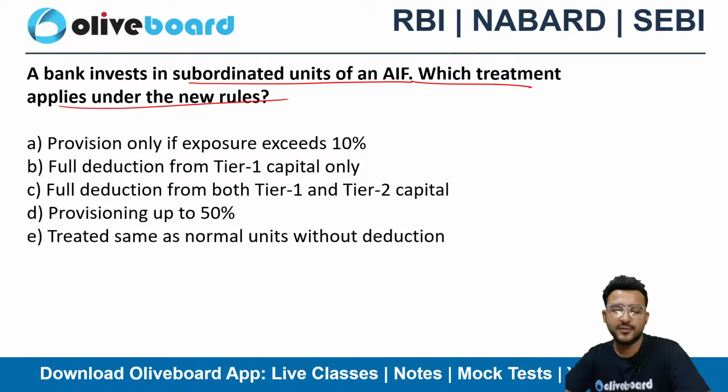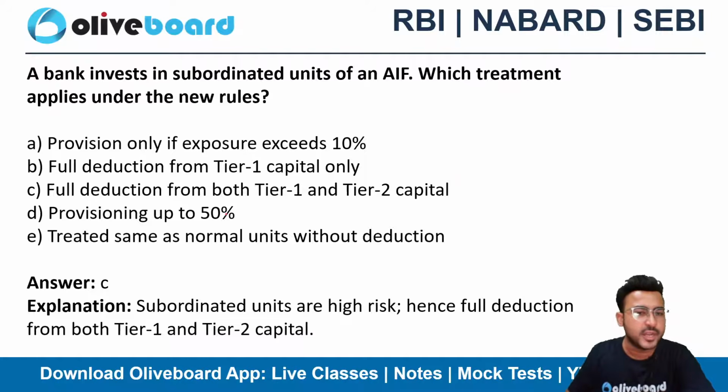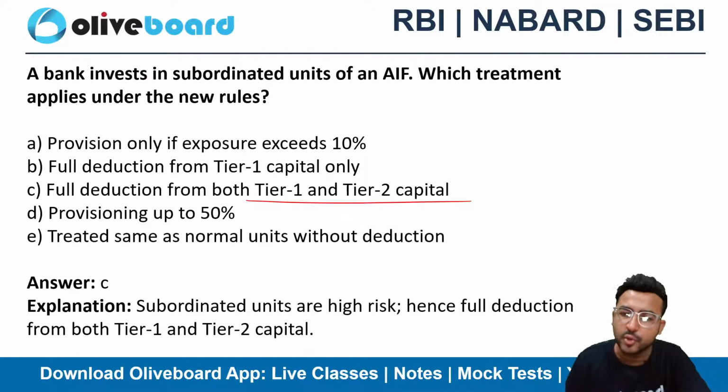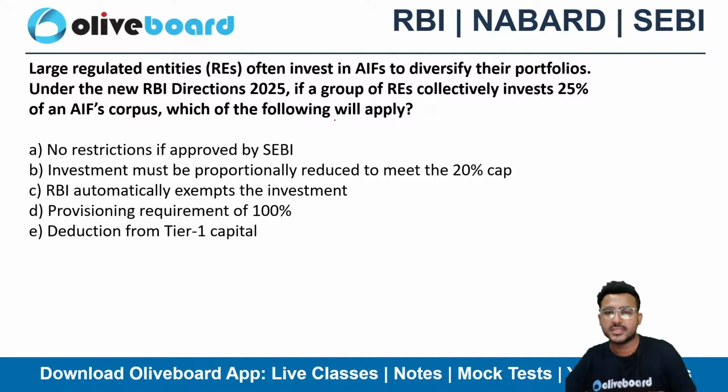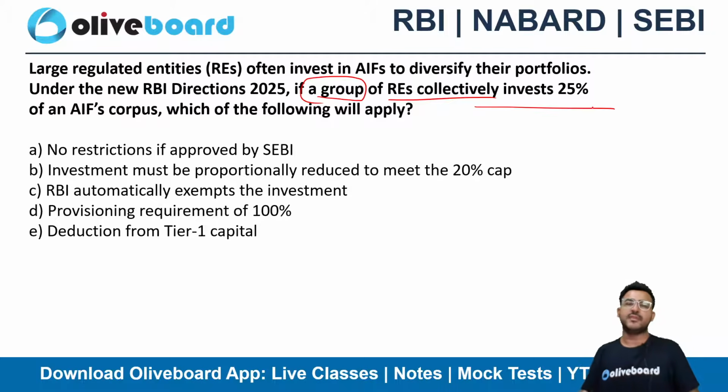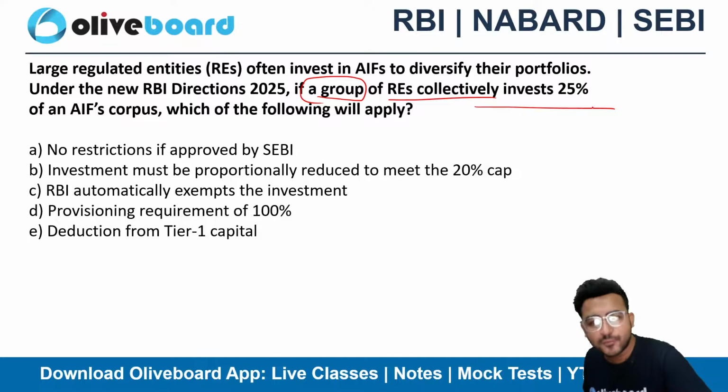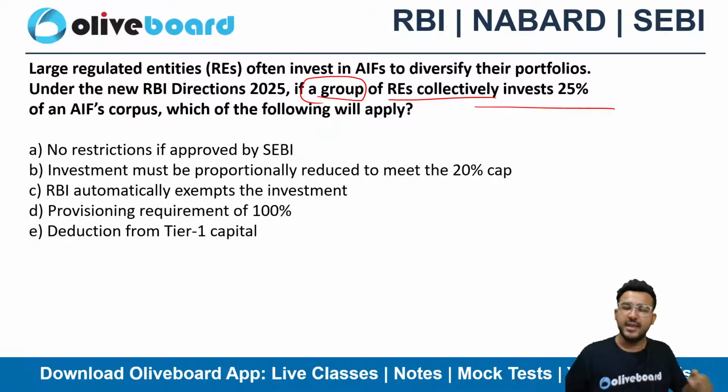And we all know, we have recently studied it, option C, full deduction needs to be made from tier 1 and tier 2 capital. Next, regulated entities often invest in AIFs to diversify their portfolio. Under the RBI directions, if a group of regulated entities collectively invest 25% of the AIF corpus, which of the following will apply? Let me know quickly in the comment section.